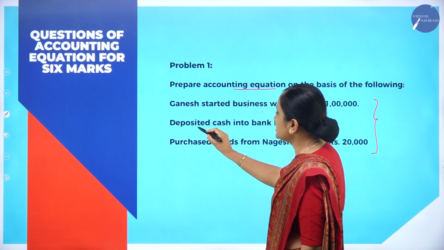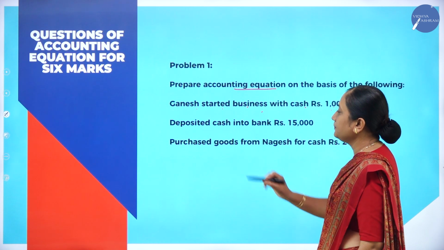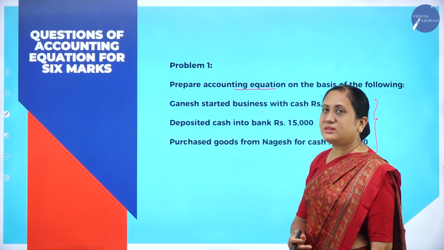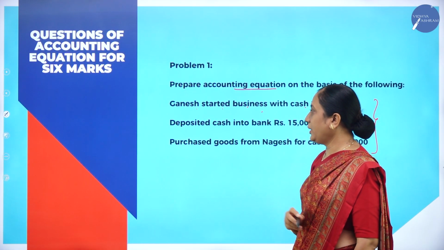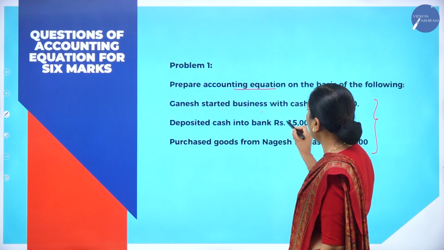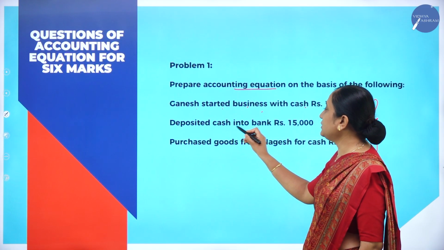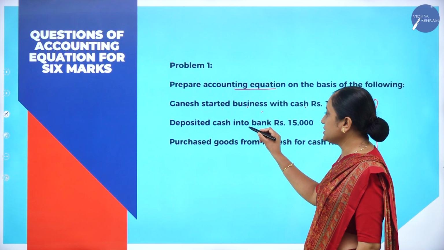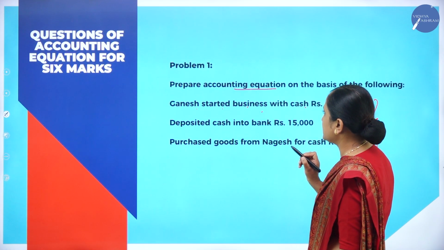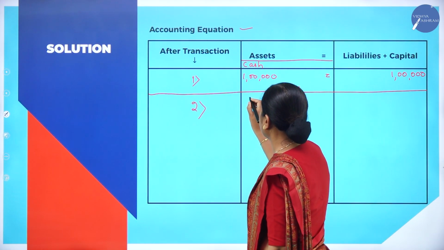The second transaction says: deposited cash into bank rupees 15,000. The meaning of this is that Ganesh, the proprietor of the business, has taken rupees 15,000 of the business money and deposited it into the bank. Now we will write it. How much is he depositing? 15,000. Okay.